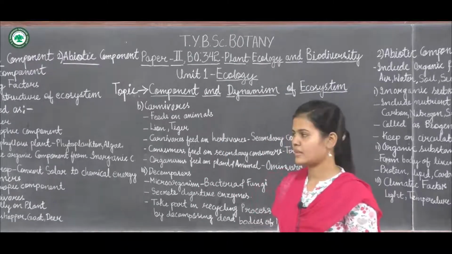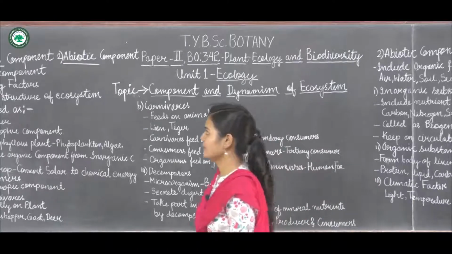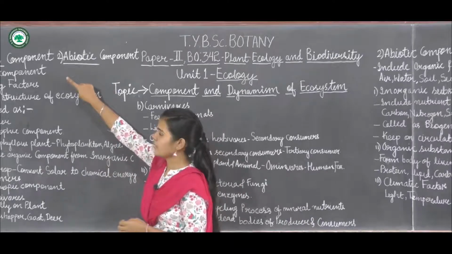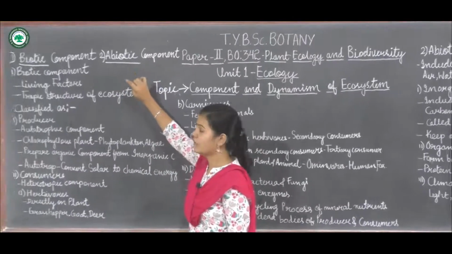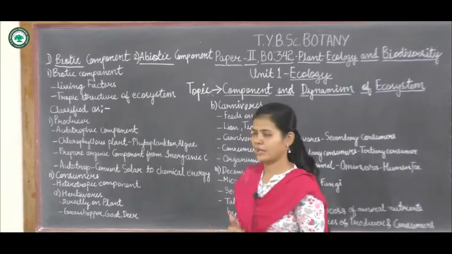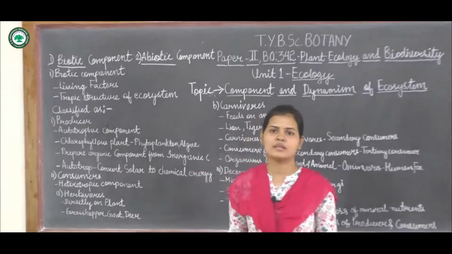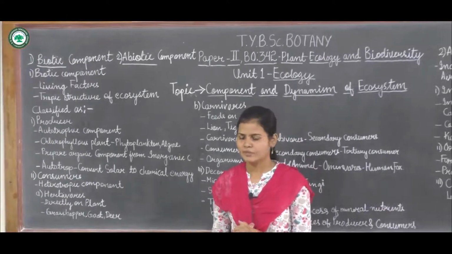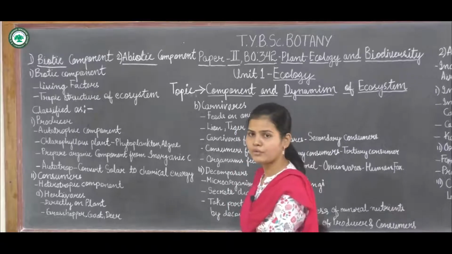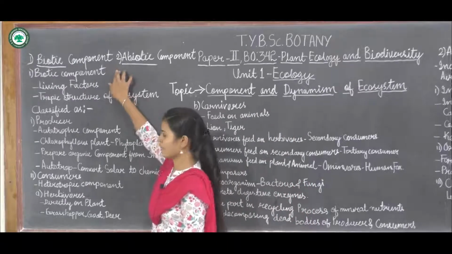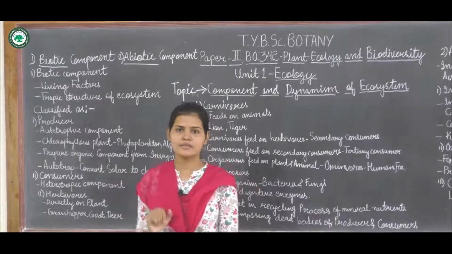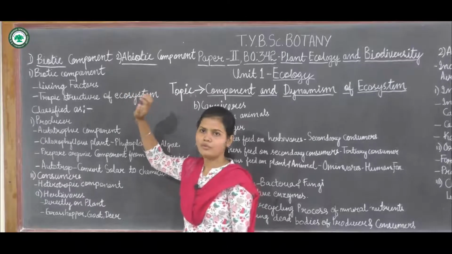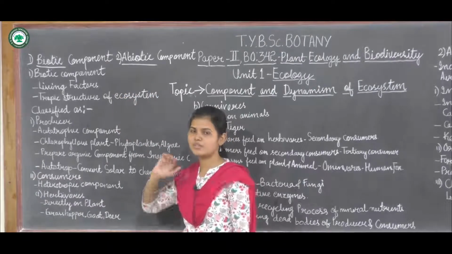The components of an ecosystem can be classified, or divided, into two components: the biotic component and the abiotic component. Now what are these biotic and abiotic components? Biotic means the living factors which are present in the living world, in our surrounding or in our environment. So first we will see the biotic component. Biotic components are the living factors which are present in the environment.